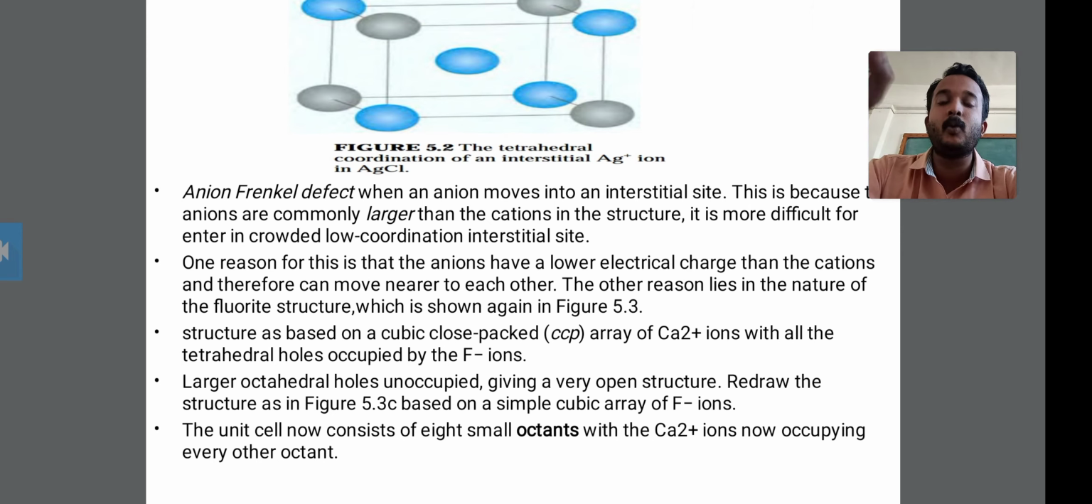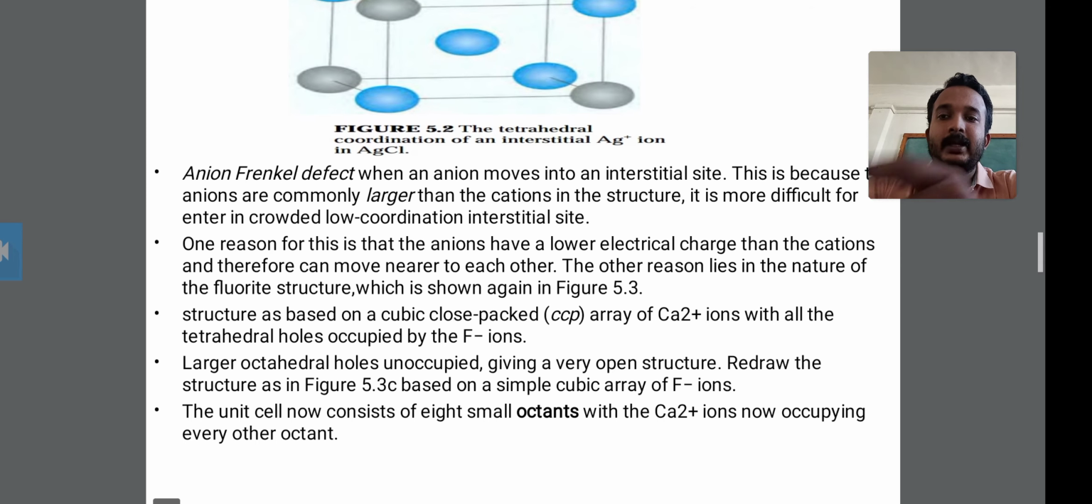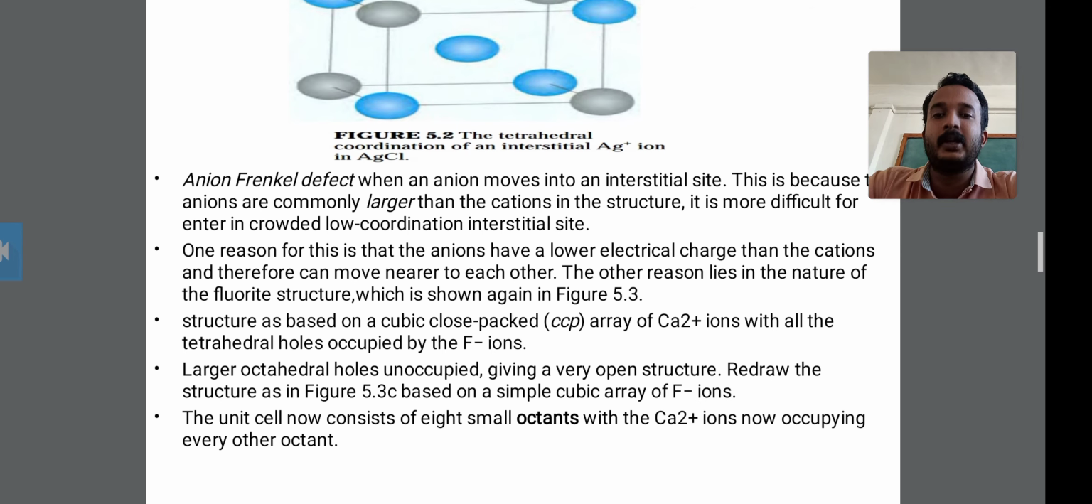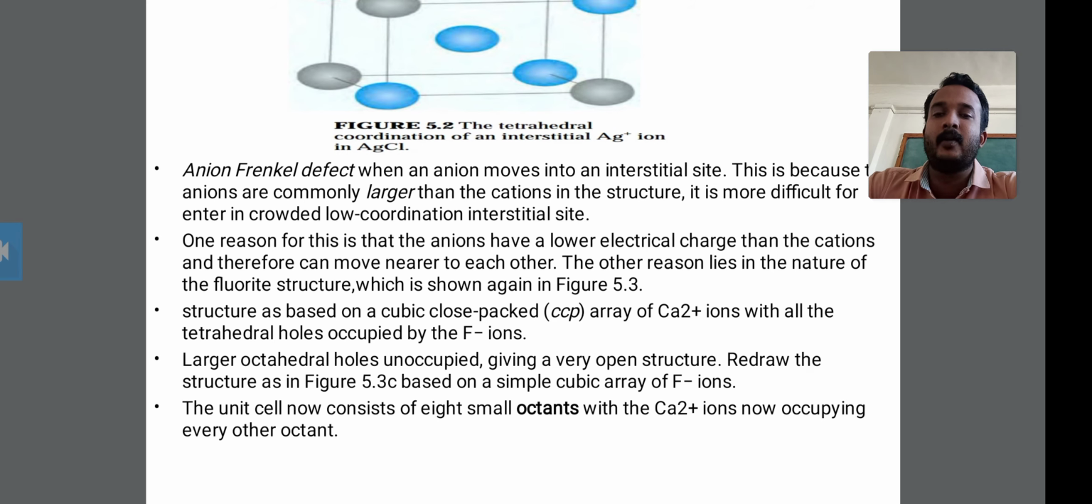This makes it difficult for anionic particles to enter the crowded, low-coordination interstitial sites. It is difficult for anions to enter these crowded, low-coordination interstitial sites. This is why anionic Frenkel defects are uncommon.